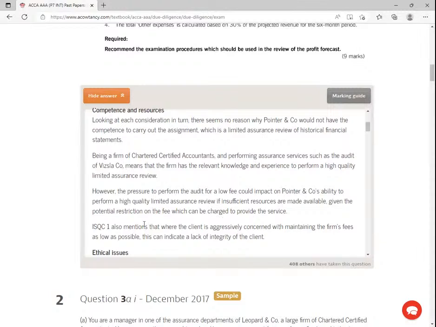So this quality control committee also mentions that where the client is aggressively concerned with maintaining the firm's fees as low as possible, this can indicate a lack of integrity of the client. It's dishonest people who would want, ladies and gentlemen, to pressure you down there. Very honest people know the value of our accountants. They know that these auditors, when they come here, are going to add value, and as such, we should be able to pay them according to the market rates. Something in this case that is what? Reasonable. Something which is reasonable.